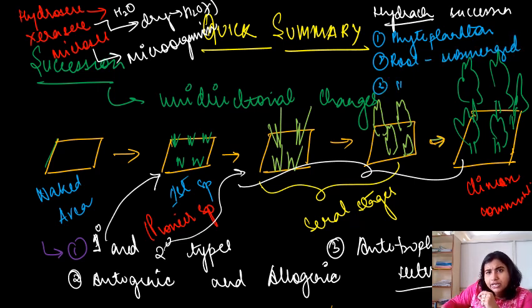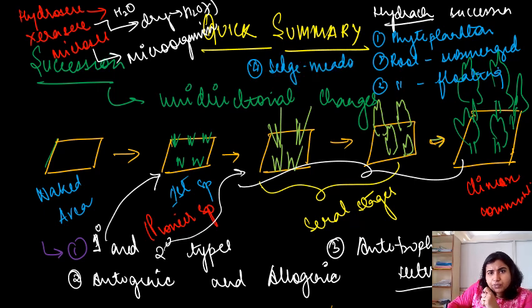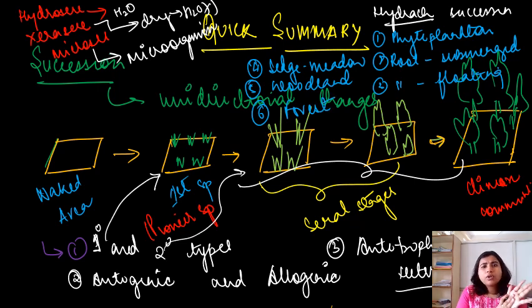Third is your rooted floating. Fourth is your sedge meadow. Fifth is your woodland, and sixth is your forest stage, right? So this is all about today's class summary.